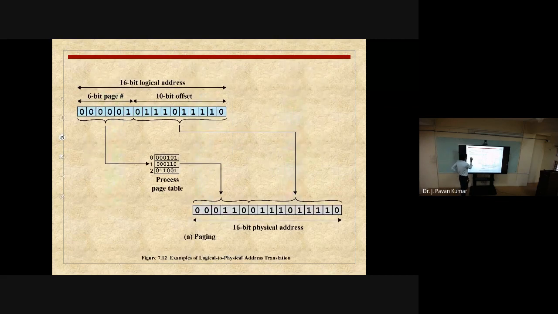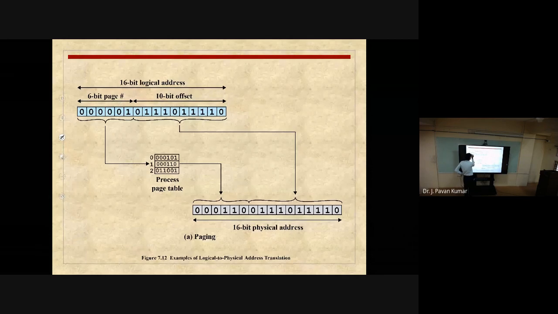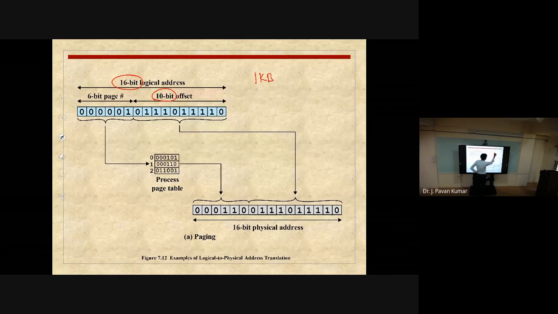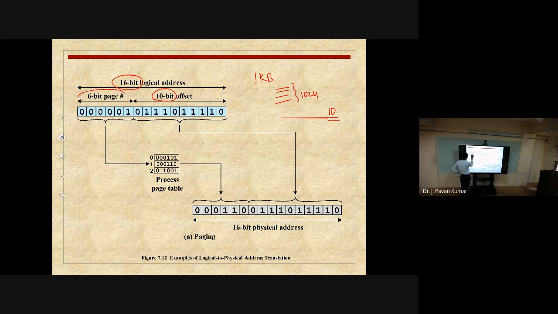Now we will see some more details. Consider we are having a logical address of size 16 bits. Out of those 16 bits, 10 bits we are using as offset. Why are we using 10 bits? We have seen already. Because page size is 1 KB, and each byte we have to access. So how many bytes will we have? 1024. To identify 1024, we need 10 bits. That's why we are considering a 10-bit offset. Next, the remaining bits we can use to identify the page number. So 6 bits we will consider as the page number.